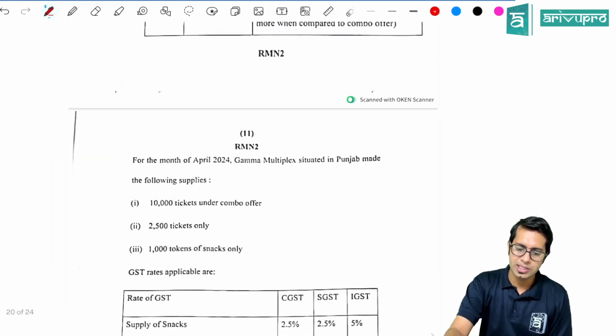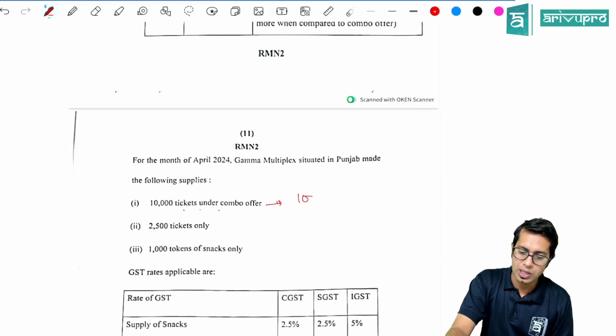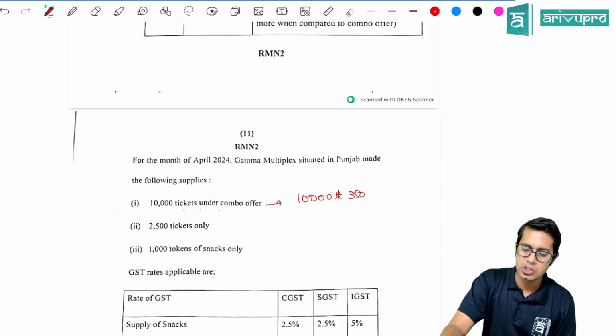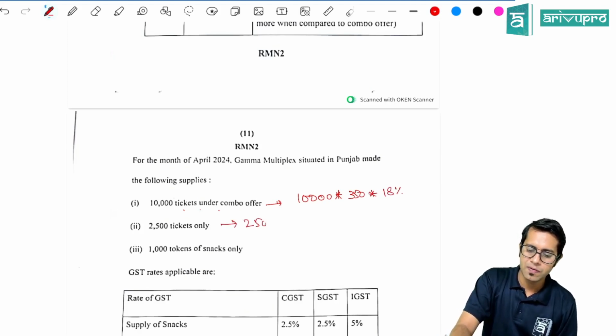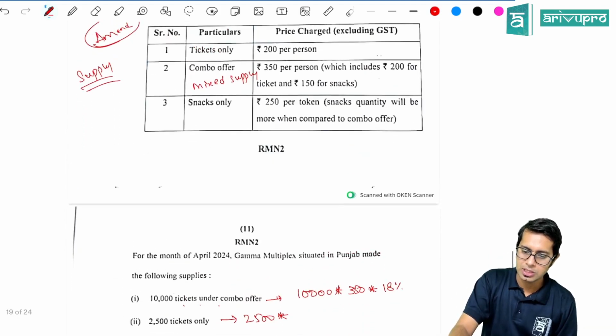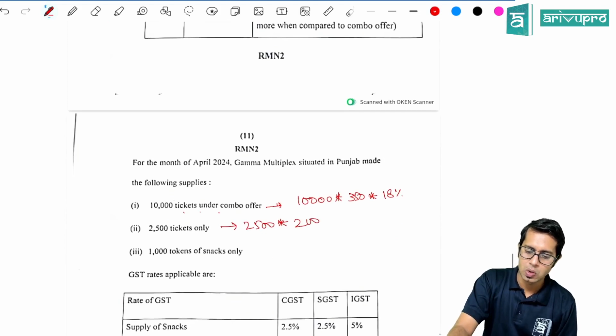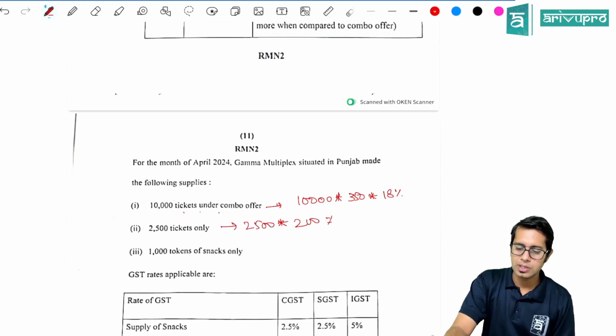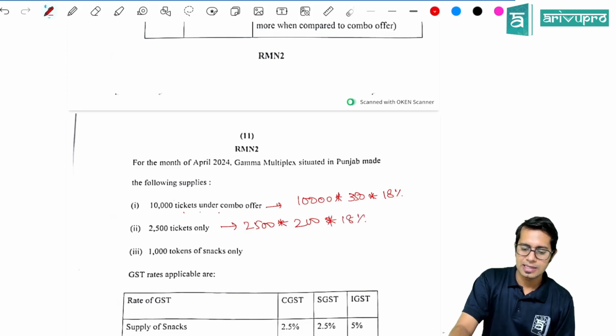Now what do they say? 10,000 tickets were sold under the combo offer. So 10,000 into 350 is your value of supply, and the highest rate, 18%, will be applicable. Only tickets were sold 2,500 times, at 200 per person, so whatever amount comes into 18% is taxable for tickets.